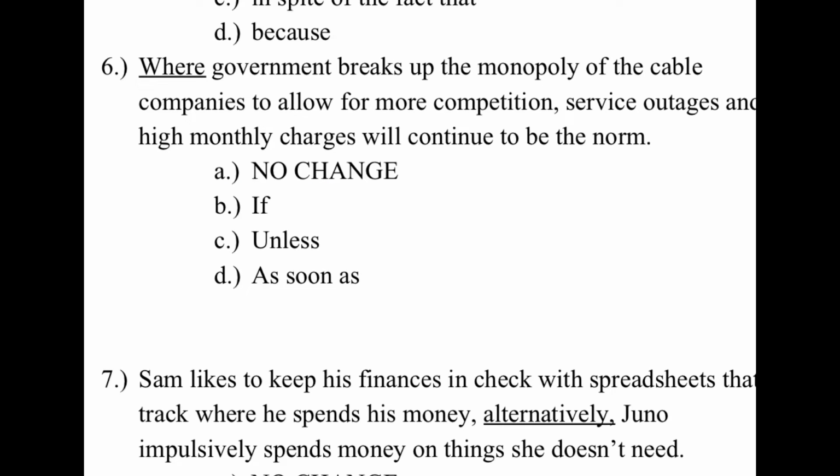So 6 is saying unless this first thing happens, then this second thing is going to happen. Unless is the best choice, kind of like a cause and effect or a sequence of events. I don't think unless was on our table.